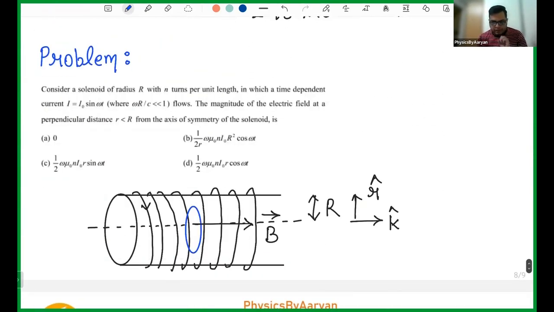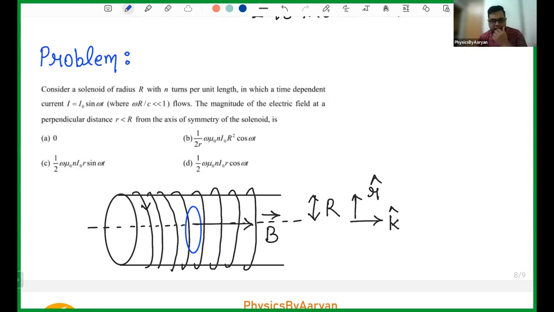So I think this will be the last question of today, and this is also from the CSIR NET. So we have a solenoid. What is a solenoid? If you don't know, I have covered it in magnetostatics. If you are not part of the course, join the course. And if you are already part of the course, watch that lecture carefully if you do not remember what a solenoid is and what the magnetic field due to a solenoid is. Both of that is required.